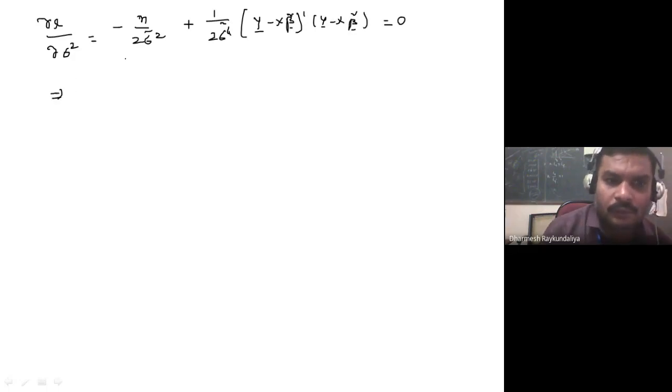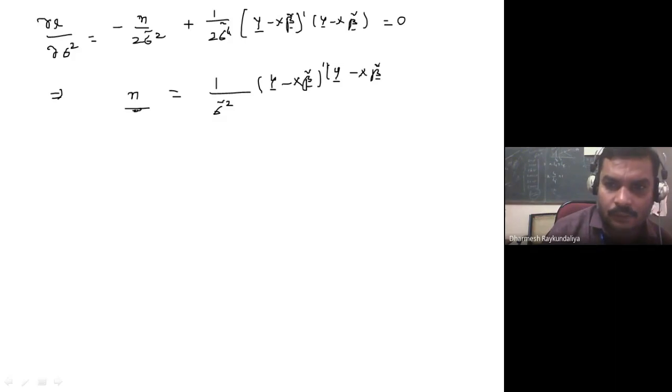We will get this minus goes to this side, sigma square is cancelled out, so n is equal to, this sigma square you can write also, no problem, 1 upon sigma whole square y minus X beta curl transpose y minus X beta curl.